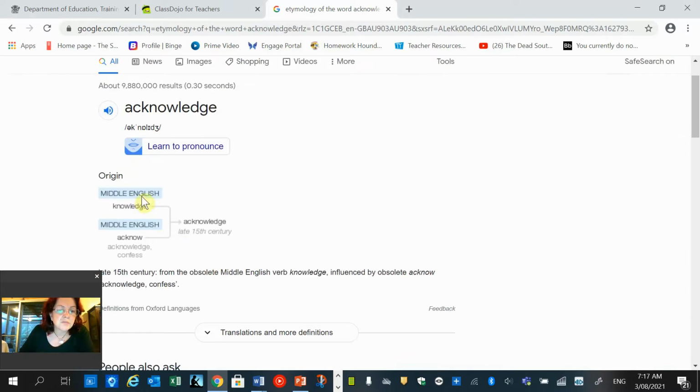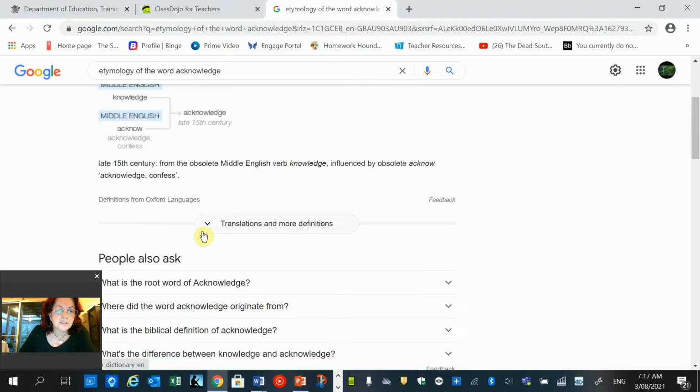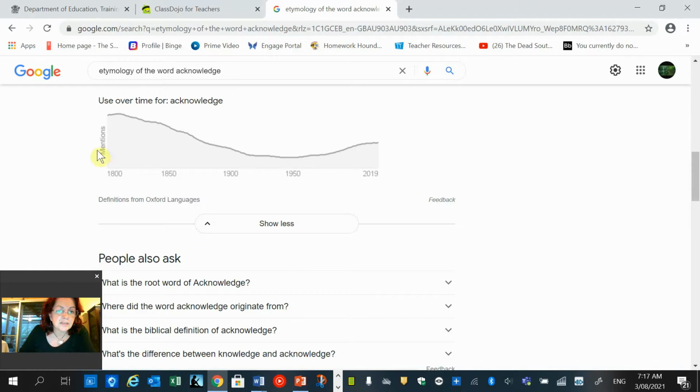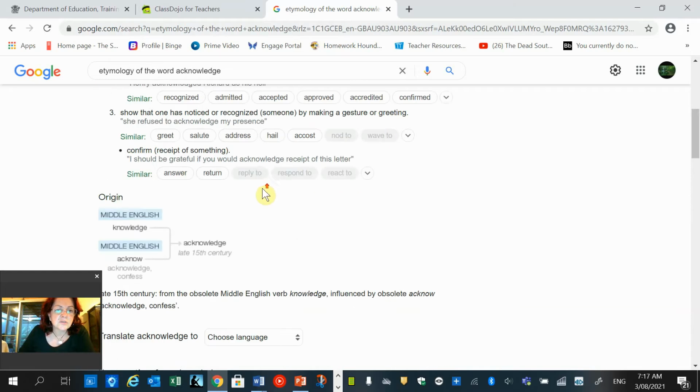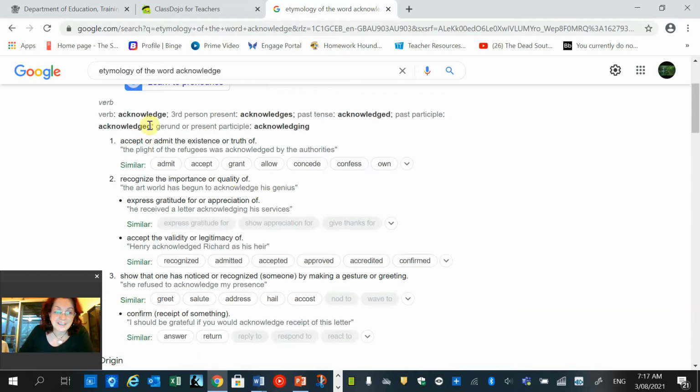And we can see that it comes from Middle English and it changed around about the 15th century. If we click this button, it's going to show us when the word came in and how it's changed over time to now. And it's also going to give us all the definitions. It gives us a lot of information. It gives us how the suffixes change, plural, past tense, and future tense. And then it also gives us similar words, and it gives us a definition: accept or admit the existence of truth. So you can write that in where we would at school. All right, acknowledge, and write your definition in, and 7 phonemes.